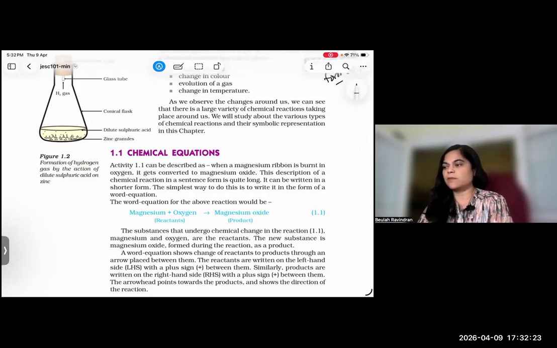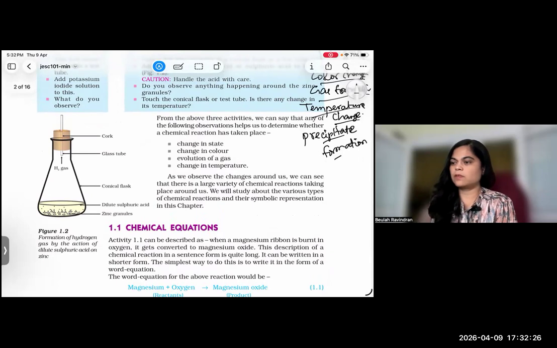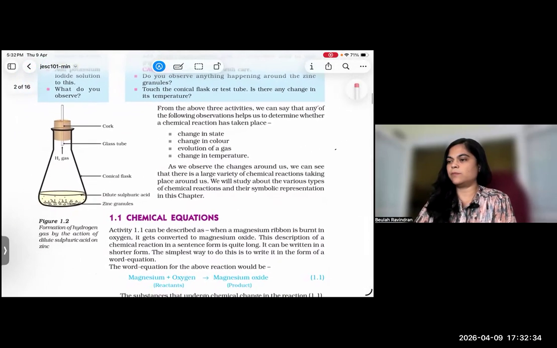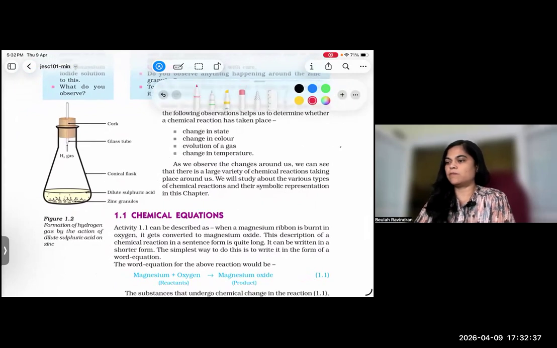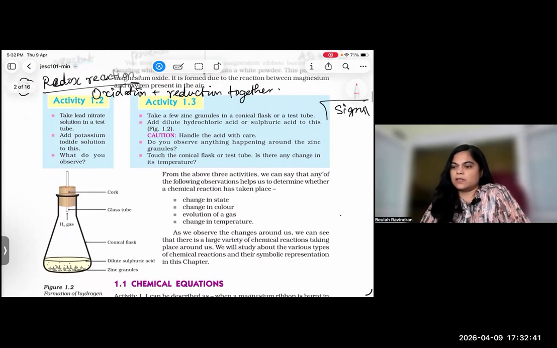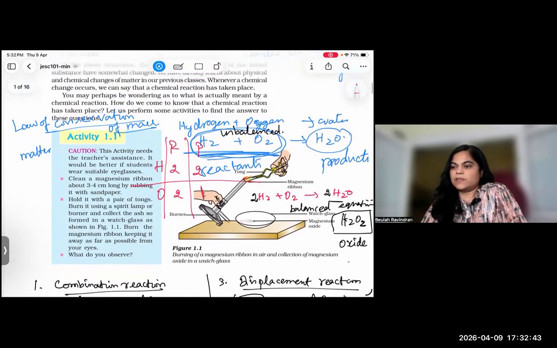So it can be done in a chemical lab under the observation of the teachers, not by the students alone. It is not advisable. Suppose from the 3 activities, what are the 3 activities? Here, what is the first activity given?